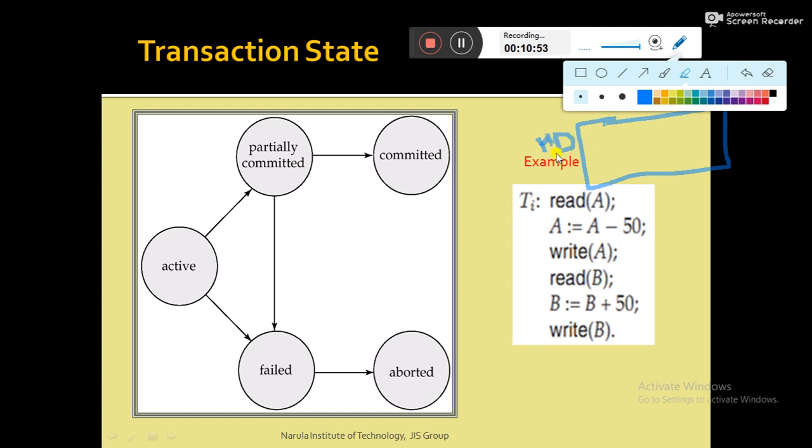If you remember, I have already discussed this in the first lecture of transaction, in the previous lecture. Suppose this is database A, this is database B. Suppose A has $100. Suppose B has $200.